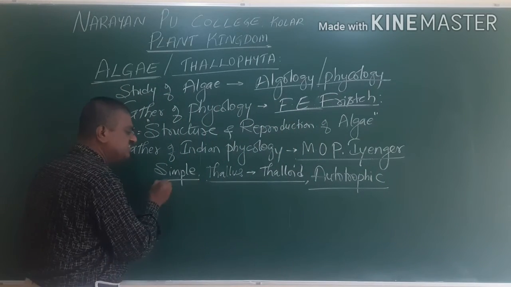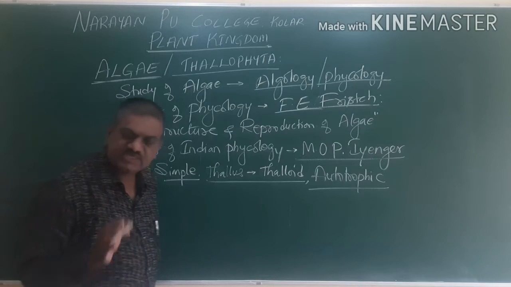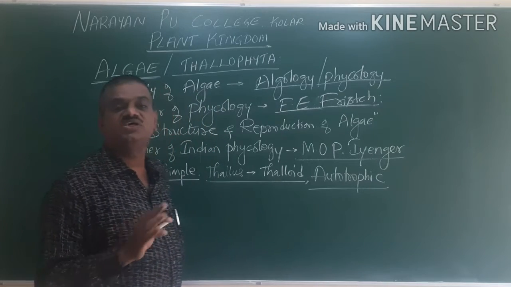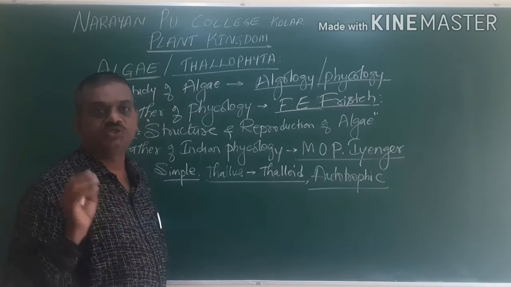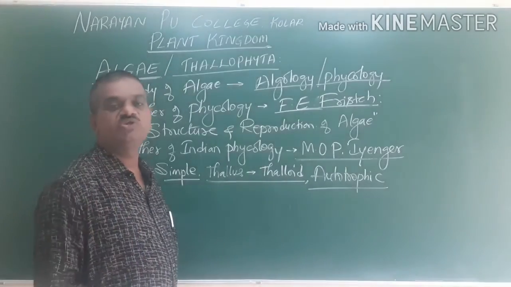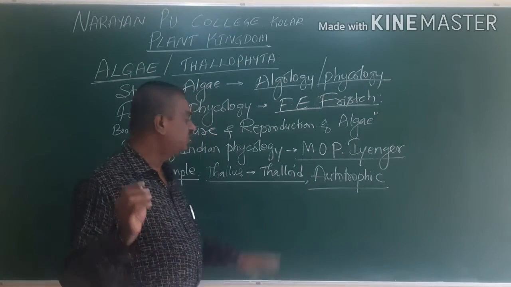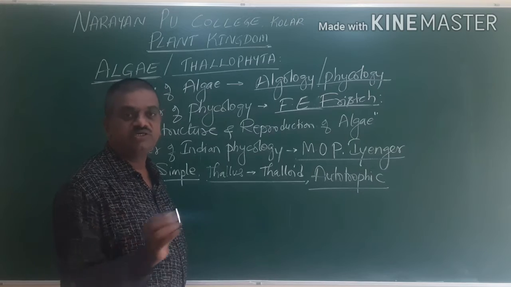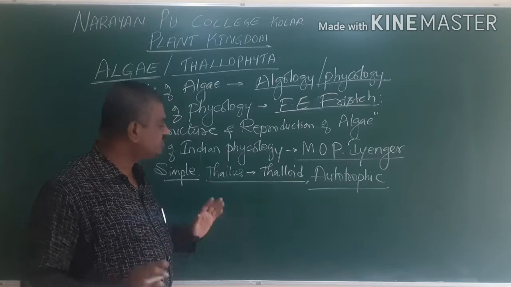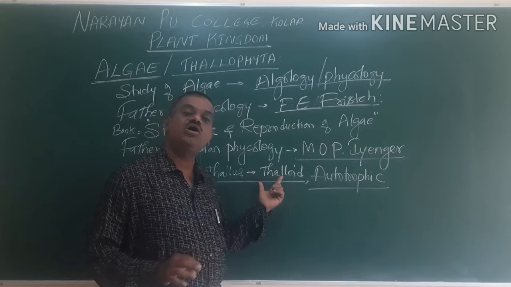Here the plant body is simple, like a thallus. It is not differentiated into root, stem and leaf. Hence we use the word simple plant body or thalloid plant body. Root, stem and leaf are not present, hence it is thallus or thalloid.